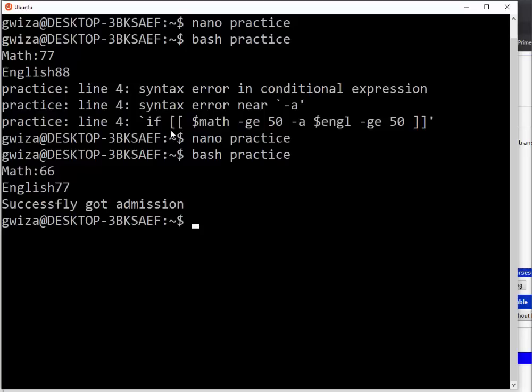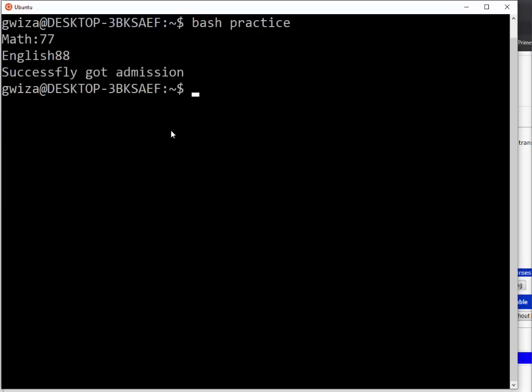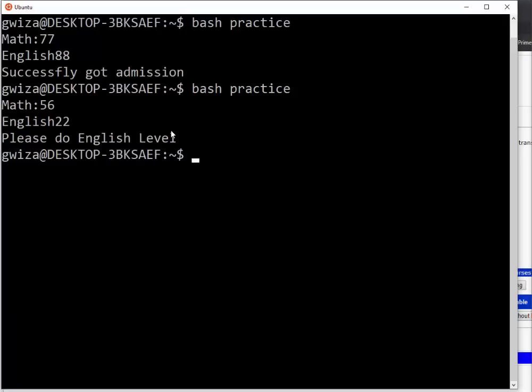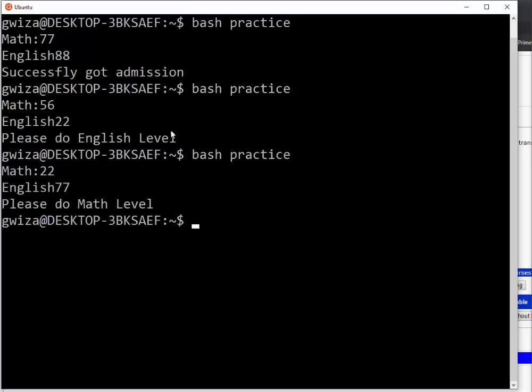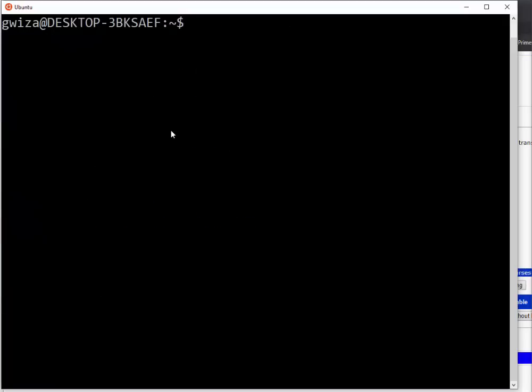So successfully got the admission. So that means if I just put marks like this, successfully got the admission. Let me then put only 56 and 22, please do English level. So let me just put math 22 and English 77, so please do math level. Are you getting this? So then if I put, for example, 11 and 33, you are pre-university student. So that means this script can help me to just put the students in their respective classes according to the marks that they have got in the 2 exams.